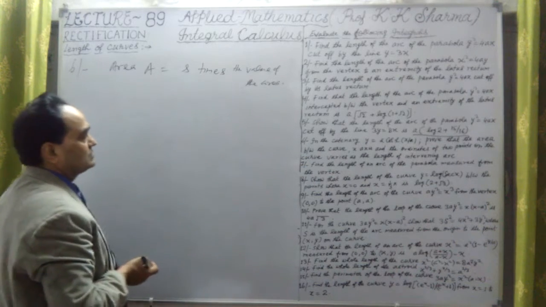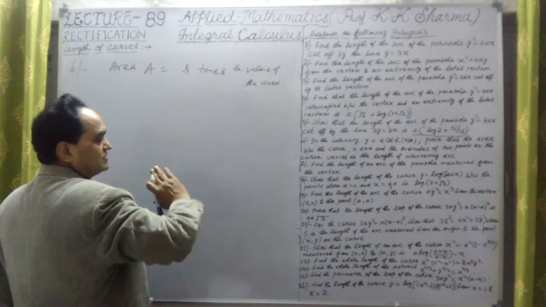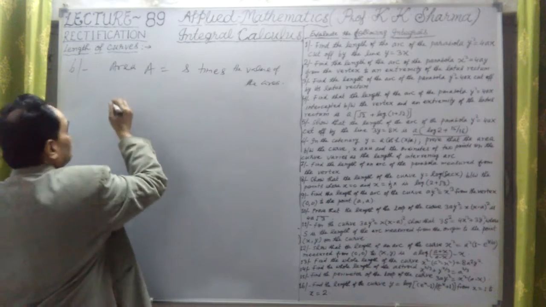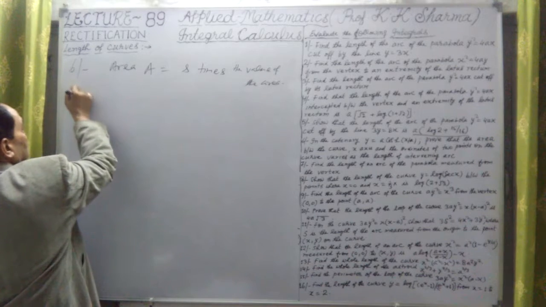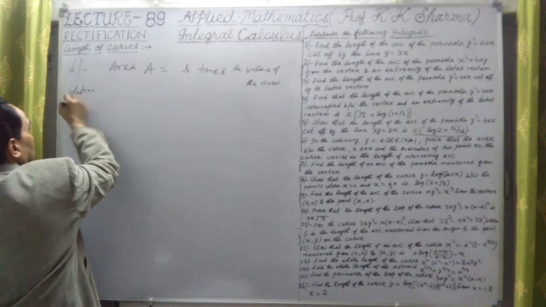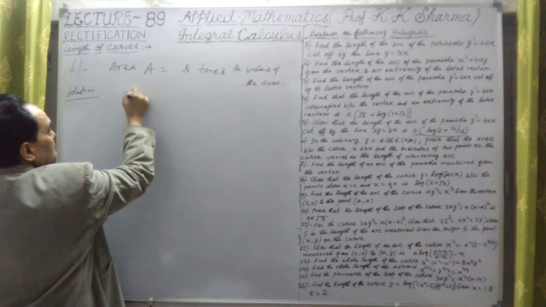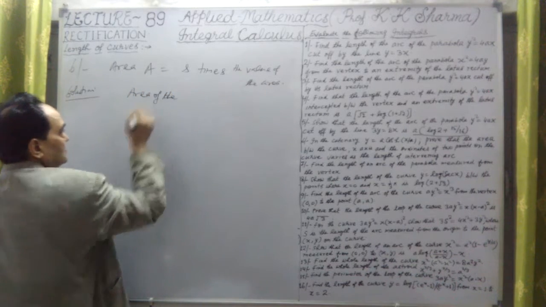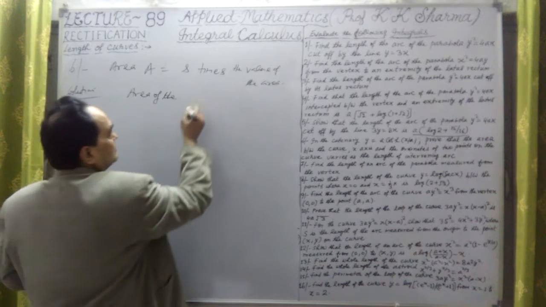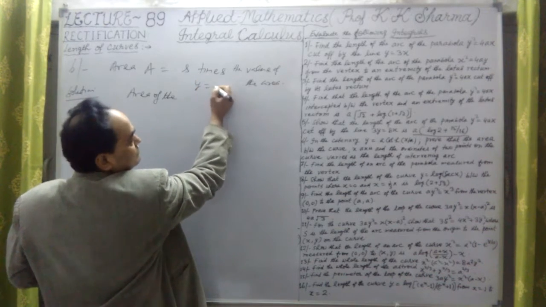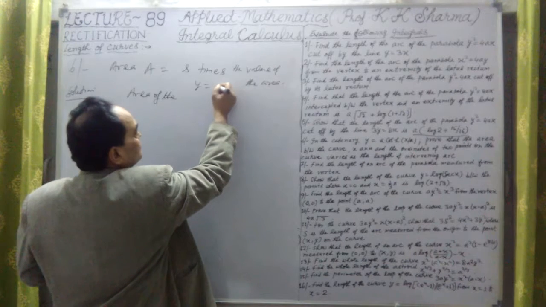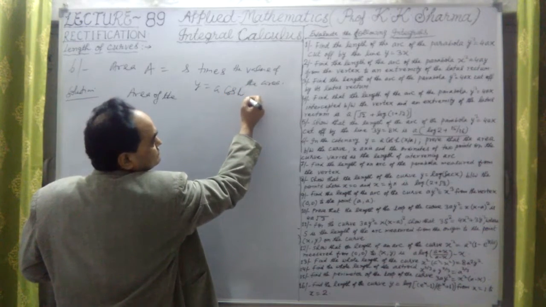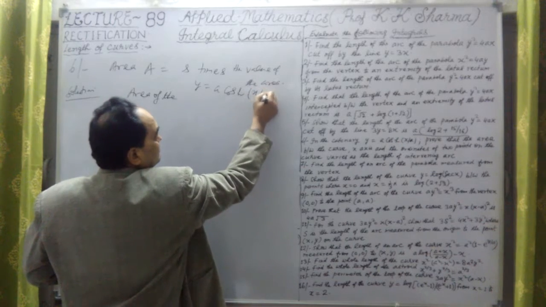So let me take the length of the arc between the two ordinates x equal to b to x equal to c, because a is there. Okay, so let me find the solution. Area of the given curve, here y is equal to a into cos hyperbolic x upon a.